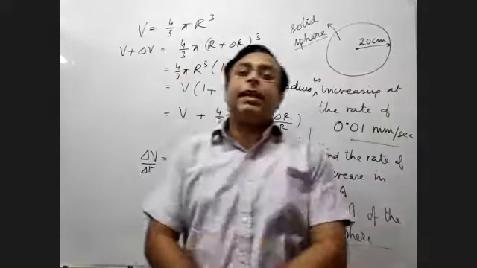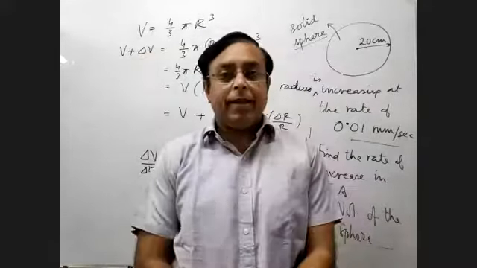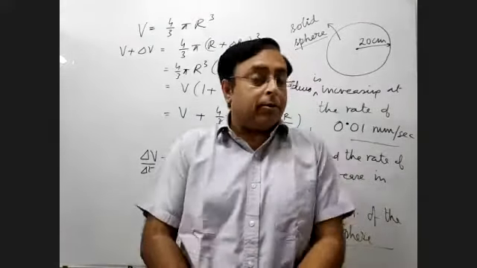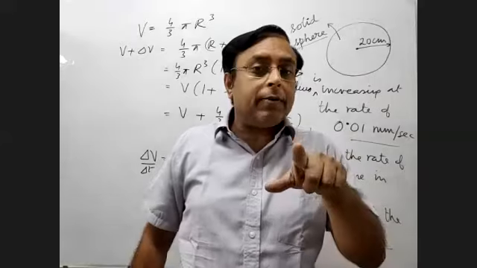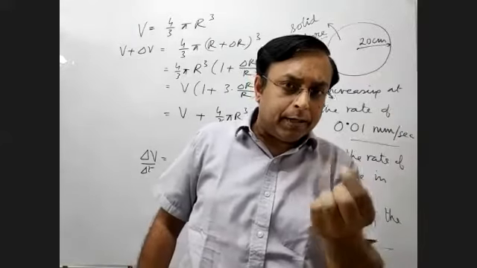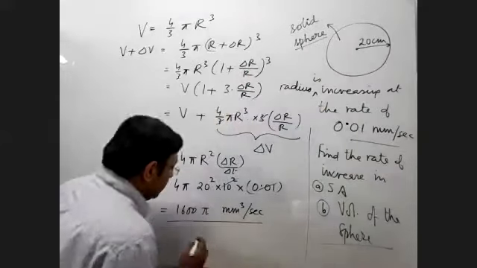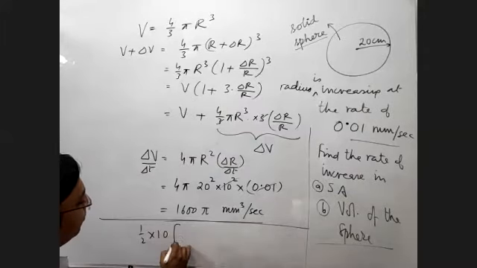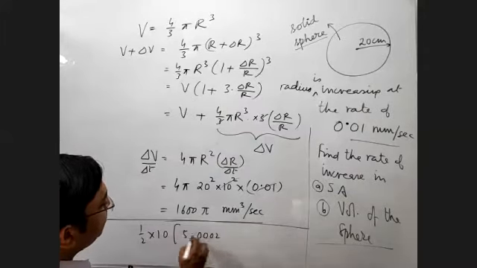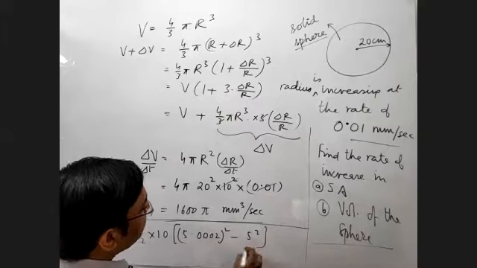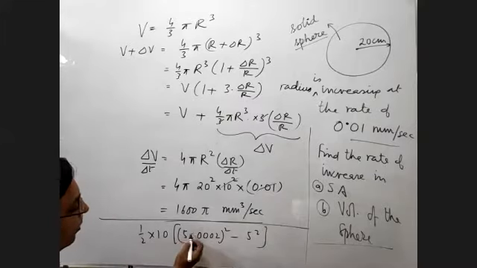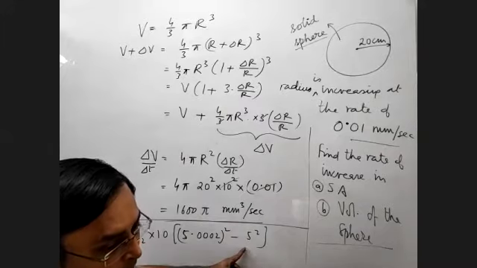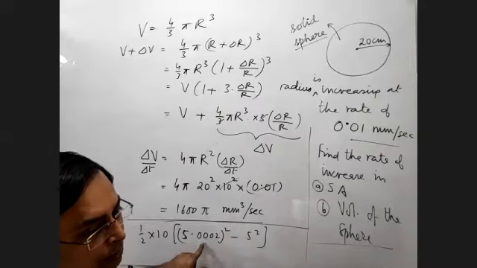You know, yesterday the question that I had given, the ball dropping one, it is not necessary that you use binomial. Who is saying that you compulsorily use binomial? No, not at all. The question I gave yesterday, after 5 seconds, some 0.002 seconds, the answer to that question can be found this way too. Half into 10 into 5.0002 whole square minus 5 square. So that's the distance. So this you can do in the form of a square minus b square also. So a plus b will be around 10 and a minus b will be around 0.0002.